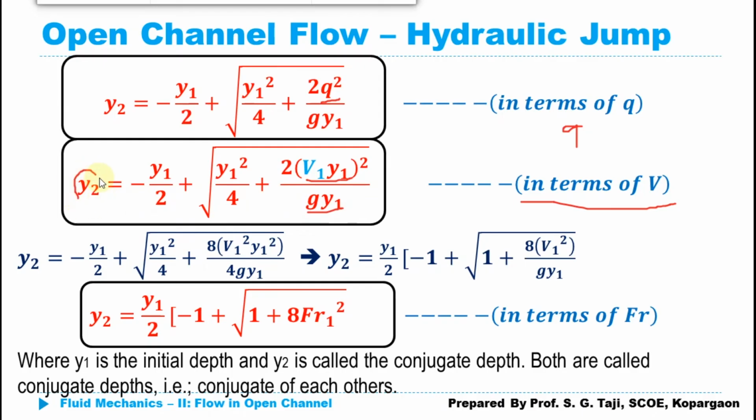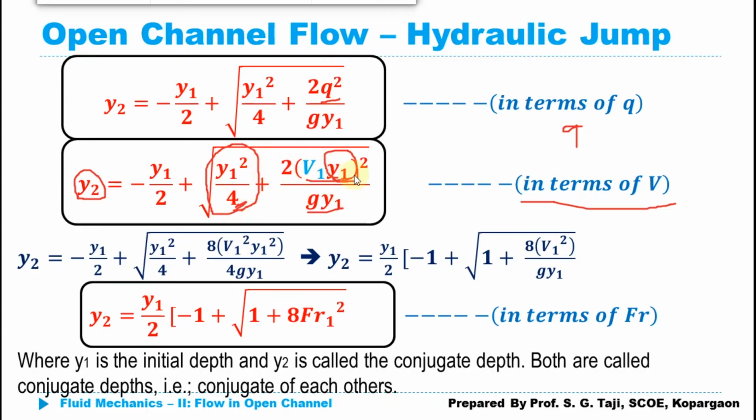Just simply replace this y2 with the y1 and all the y1 with the y2. Now if I want to do some more modification in this equation, we can look at this y1 square by 4. We can look here, it is also another y1 square.